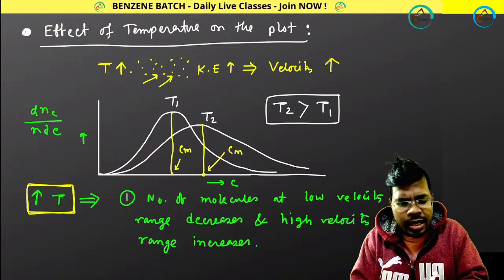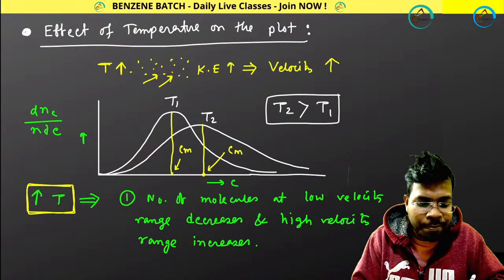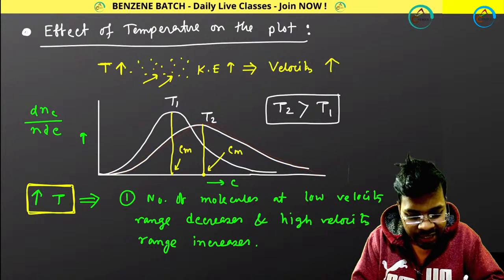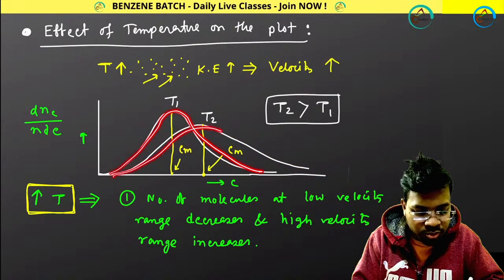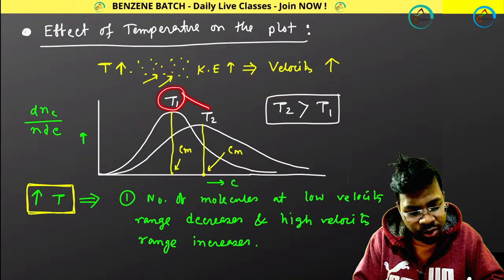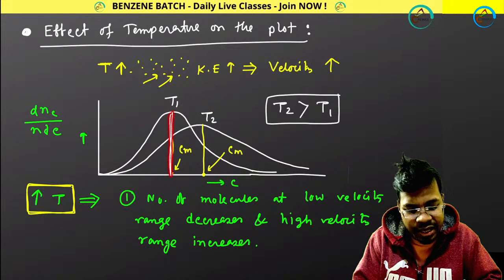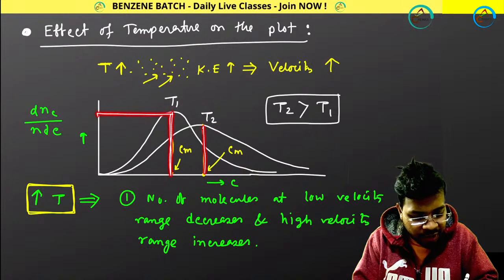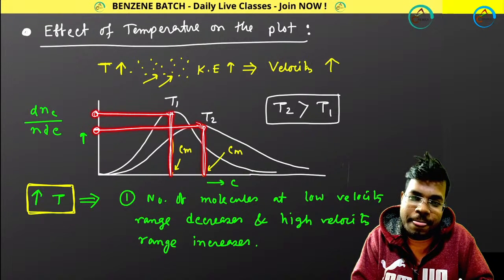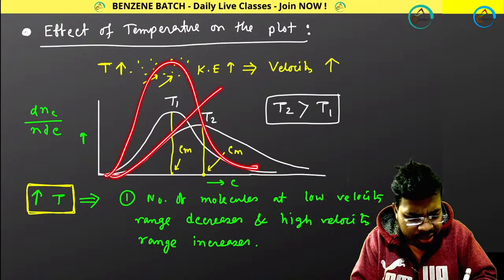Next, effect of temperature. What happens if you increase your temperature? Simply, if you increase your temperature, your plot height decreases. Look at this. You have T1, you have T2. T2 is greater than T1. That means you are increasing your temperature from T1 to T2. Whenever you are increasing your temperature, look at this: this was your initial height, belongs to this, and this is your final height, belongs to this. That means your height is decreasing. Height is decreasing, right? And also this plot is likely to be this kind of thing, and the second plot is likely to be this kind of thing.